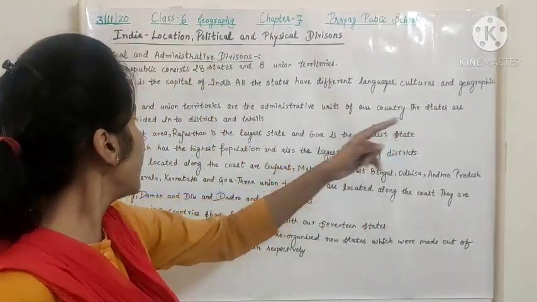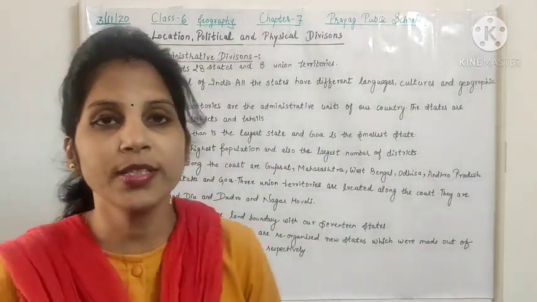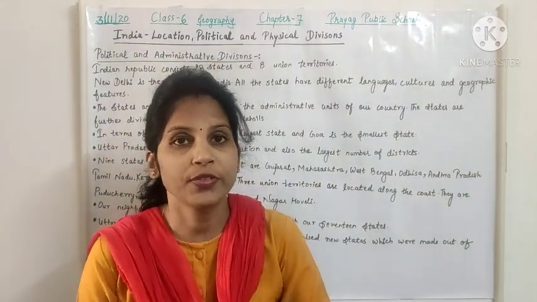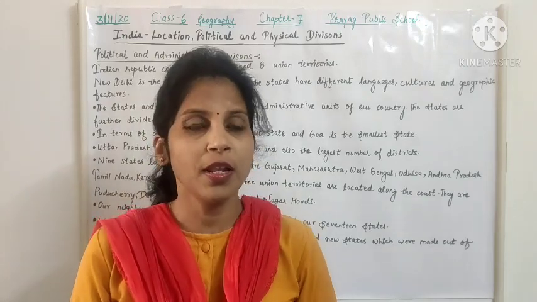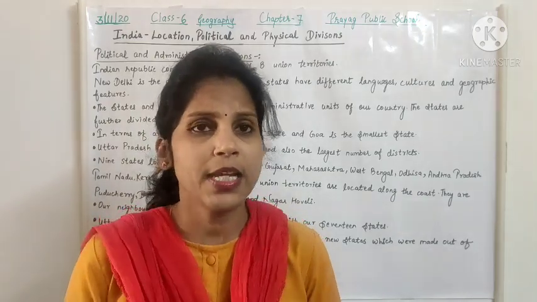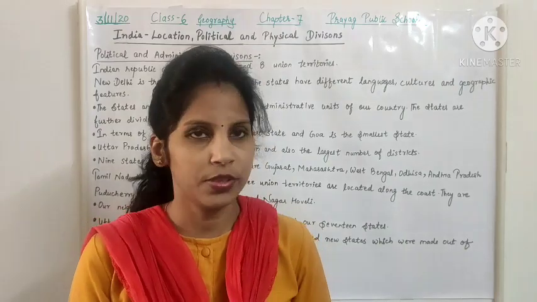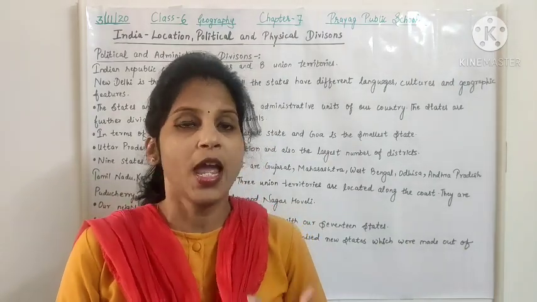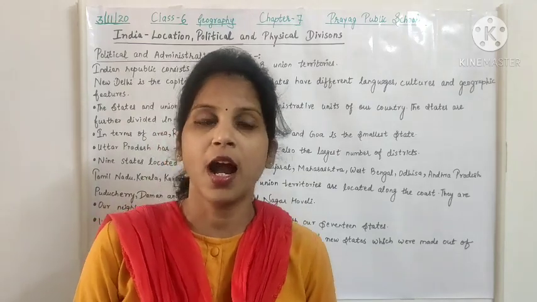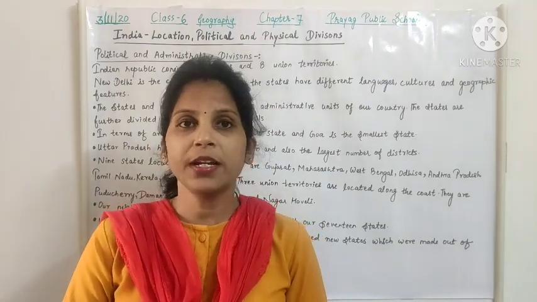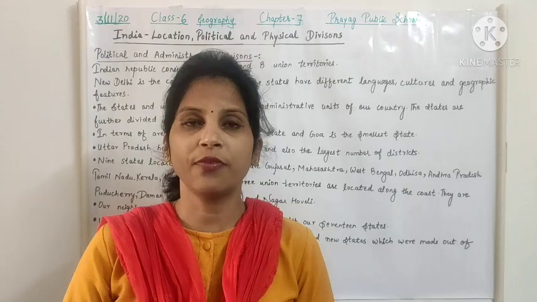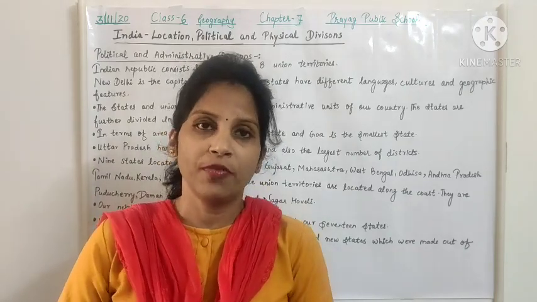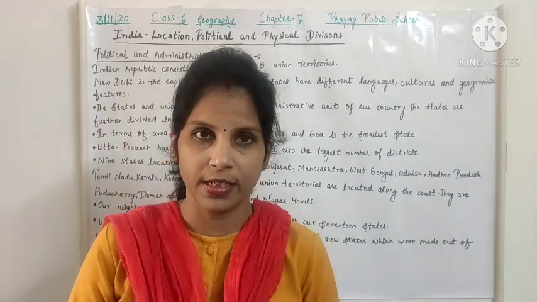The states are further divided into districts and tehsils. For example, the name of our state is Uttar Pradesh. And we are living in which district? Yes, it's Prayagraj. And tehsil, that is Handia. So the states are divided into districts, and districts are further divided into tehsils, and formally after that block, etc.